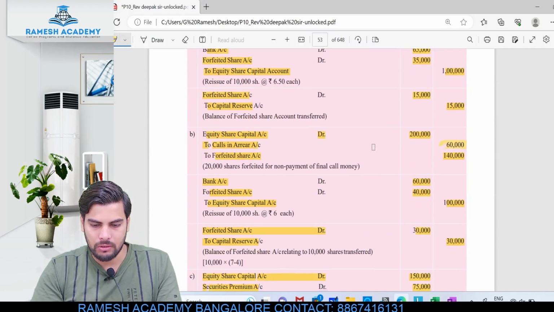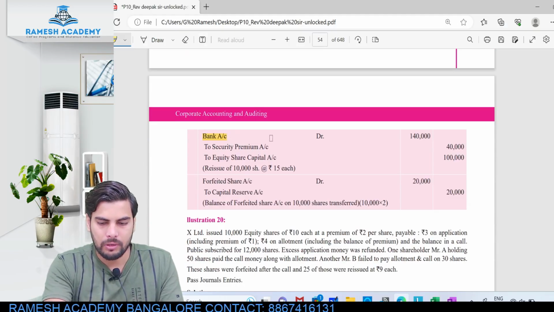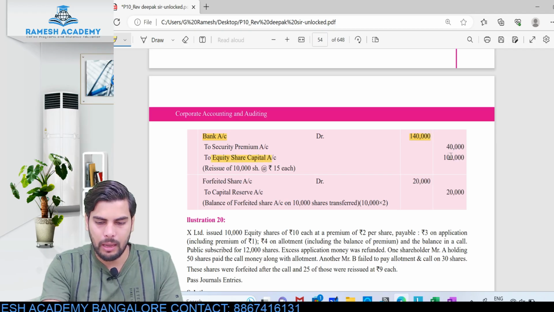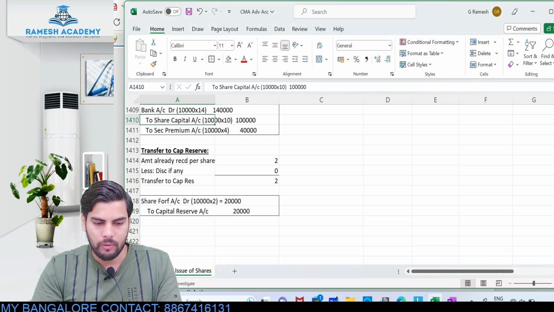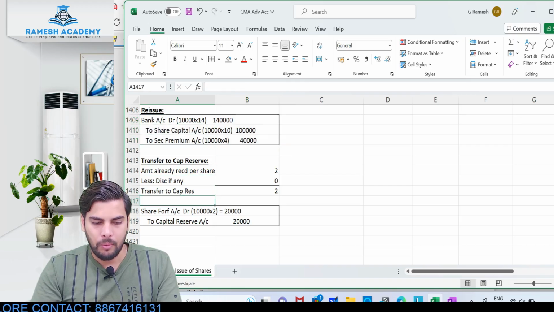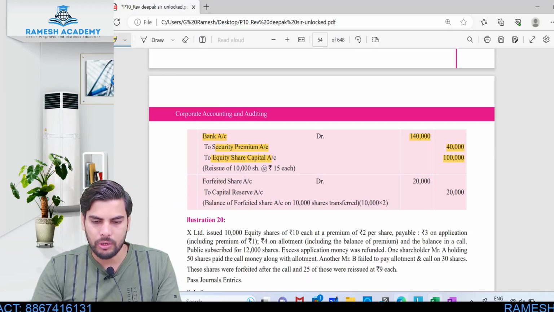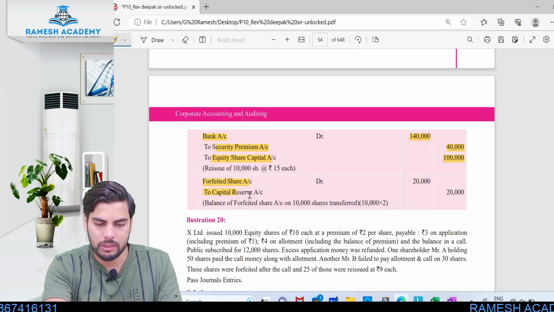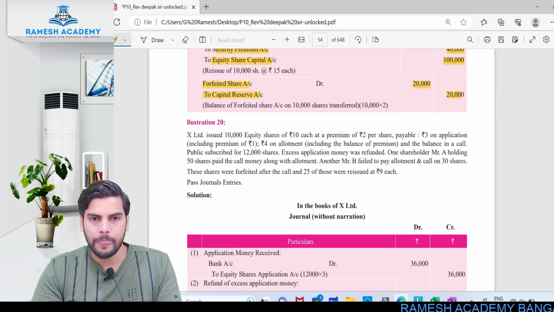If you check out the solution, look at this: bank account debit 1,40,000, to share capital 1,00,000, to securities premium 40,000. Look at the entry we have passed. Don't you think it's the same? Securities premium is 40,000. Then the amount we need to transfer to capital reserve: share forfeited account debit to capital reserve 20,000 and 20,000. Is this clear?